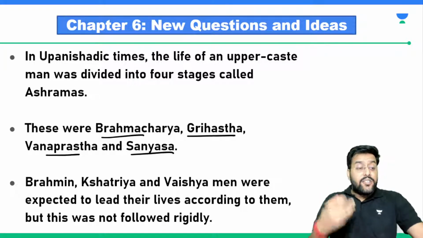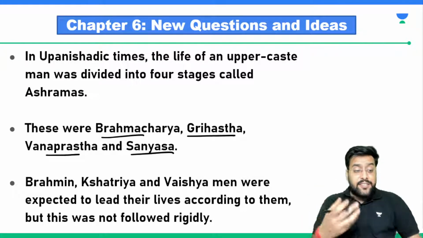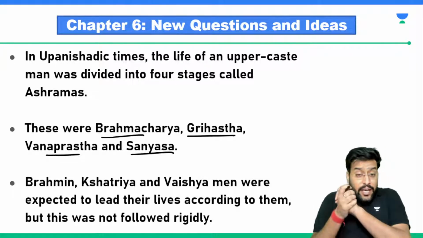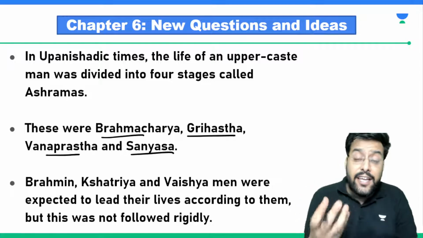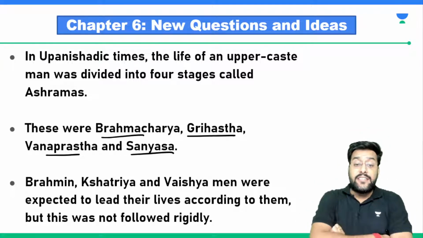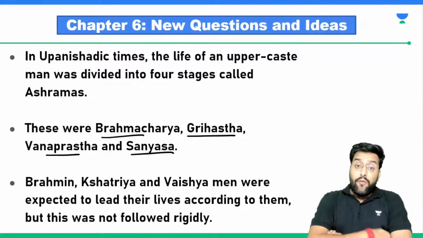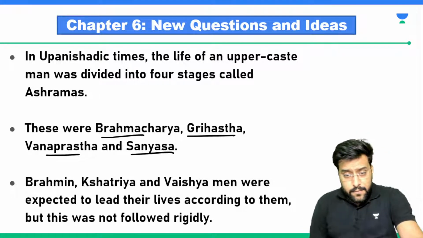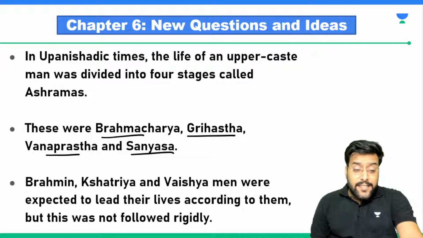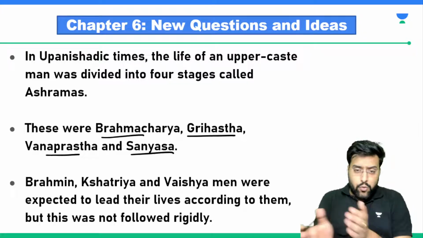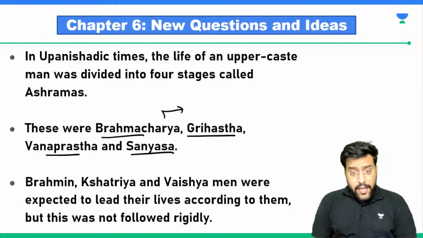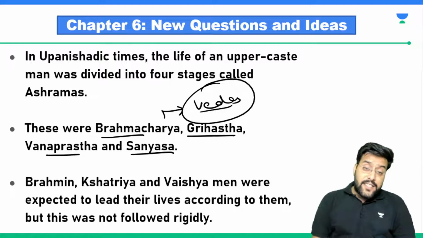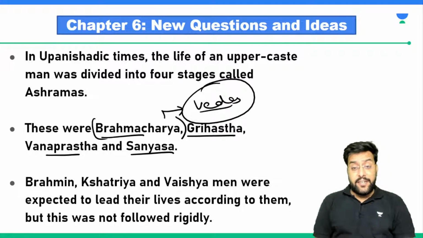Just like we send a small child to kindergarten or a play school today, in a very similar way, the initial early ages of an individual's life were considered Brahmacharya, when his job was that he should start reading about the Vedas. When a child was born, at 1 or 2 or 3 years, he was told, it's your time to read Vedas. So the early years of an individual's life were known as Brahmacharya.